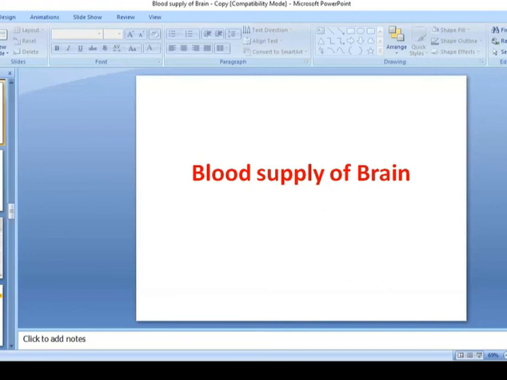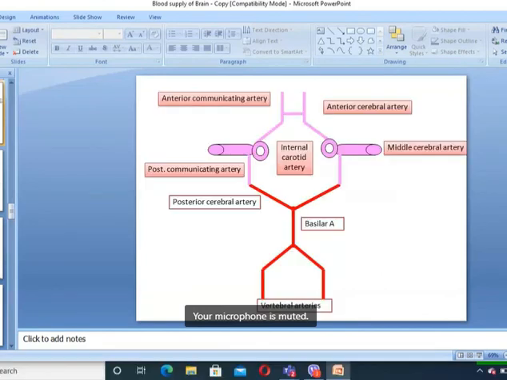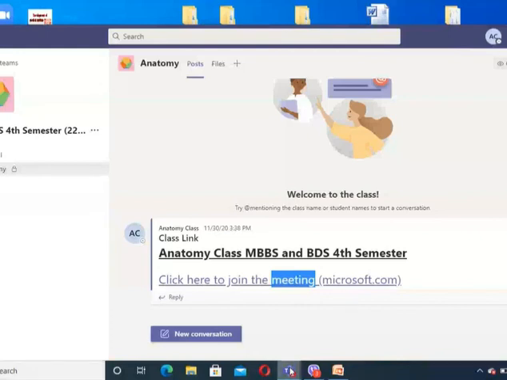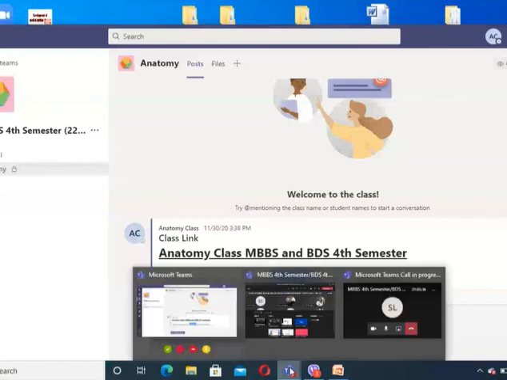Okay. So the drawing and labeling is important for SAQ and important for MCQ also. And in DROS also we ask the arterial supply of the brain. And for MBBS, the clinical aspect is very important: medial medullary syndrome, lateral medullary syndrome. Okay. So do you have any queries? Anybody?